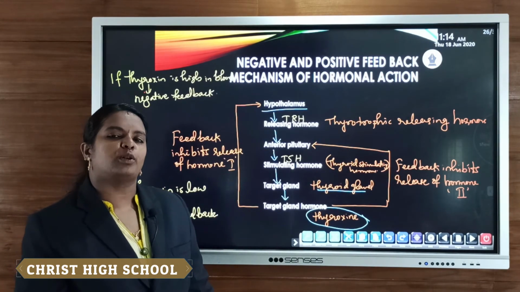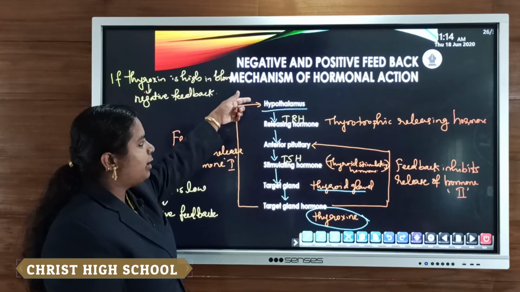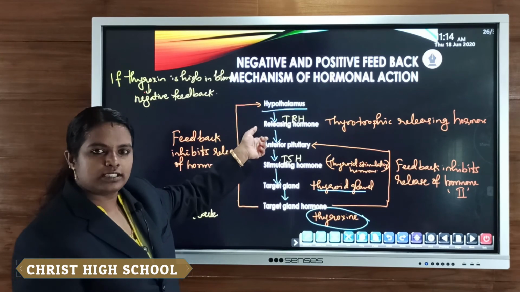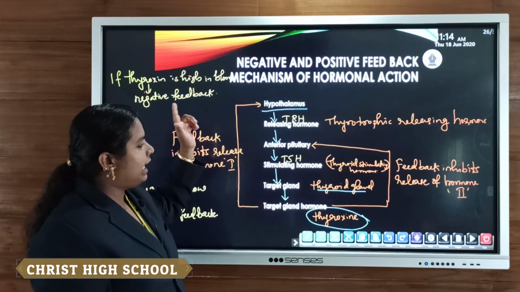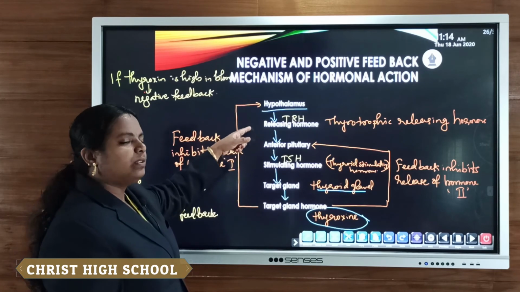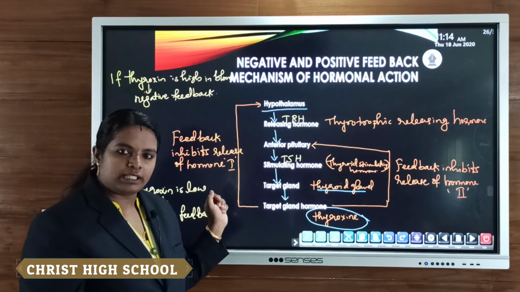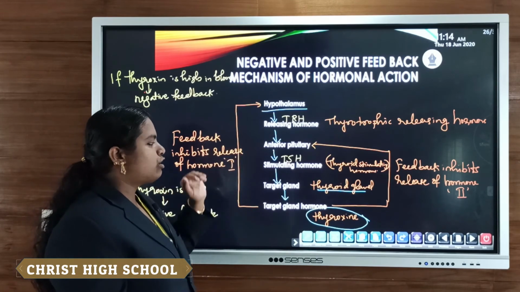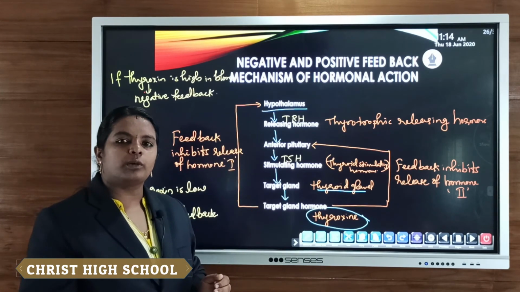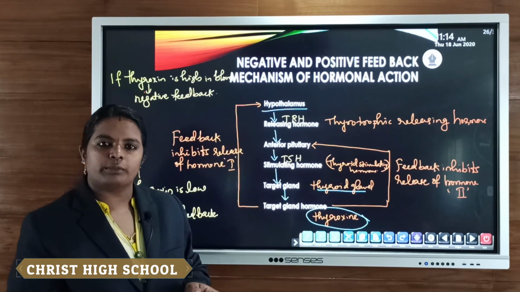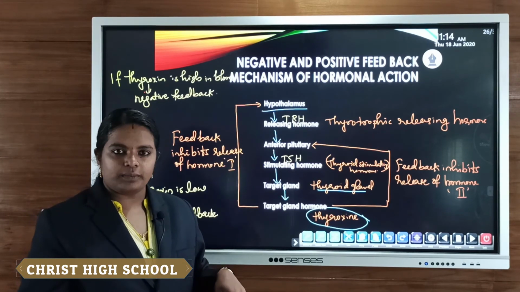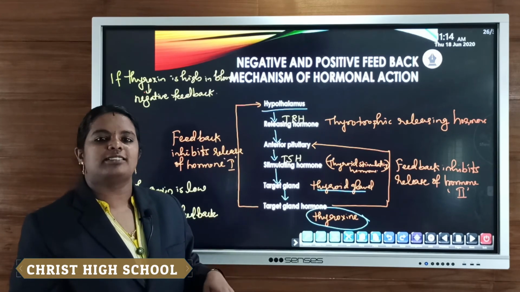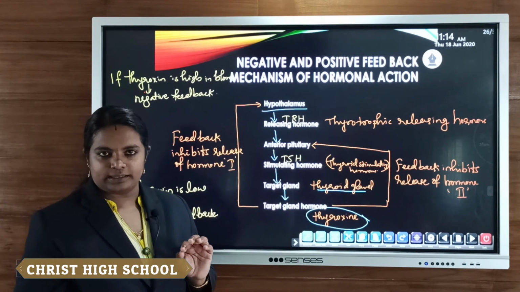Clear? This is the mechanism of release of hormone. Firstly, the hypothalamus secretes releasing hormone; all releasing hormones are secreted by the hypothalamus. Then the anterior pituitary secretes stimulating hormone, thyroid stimulating hormone. Due to that stimulating hormone, the thyroid gland gets stimulated, and it secretes thyroxine hormone into the blood.